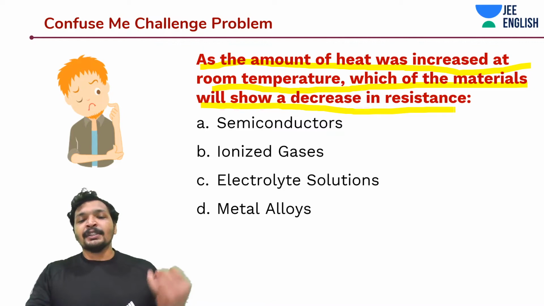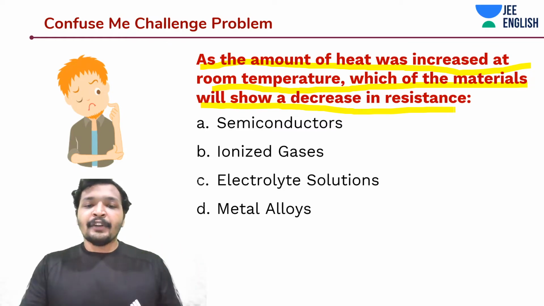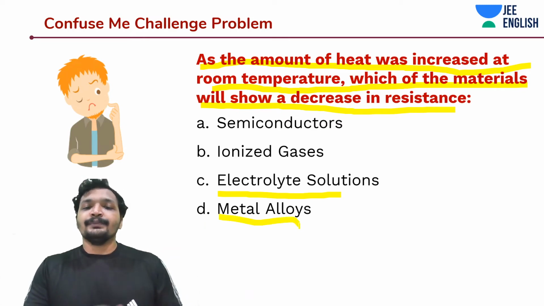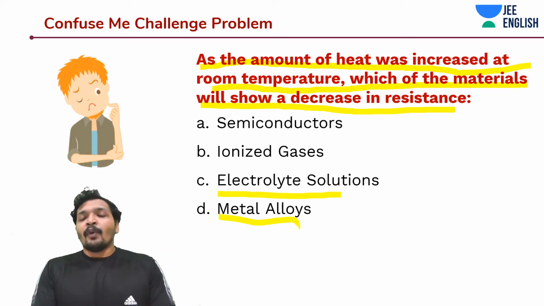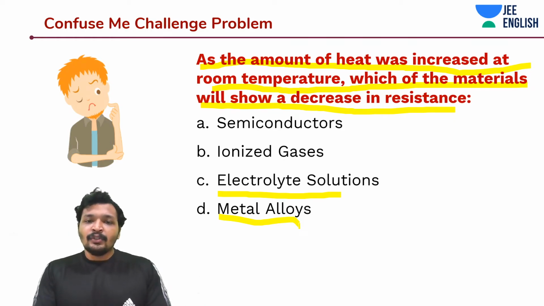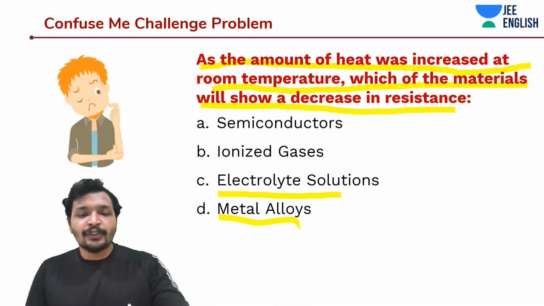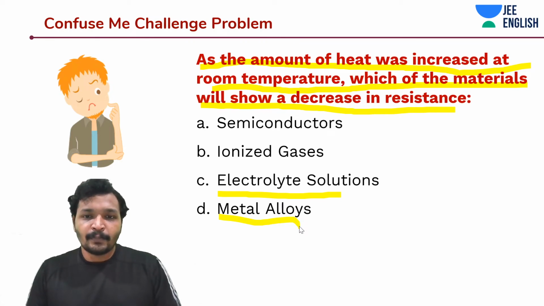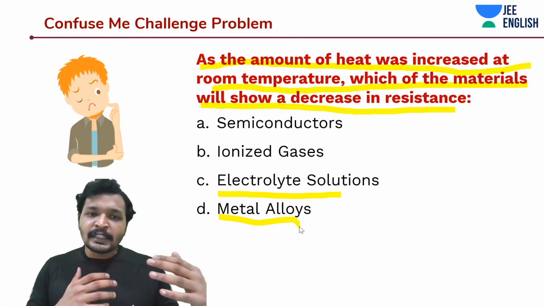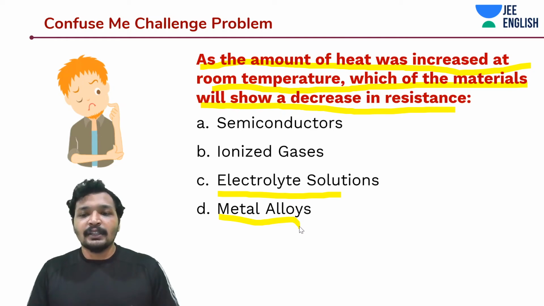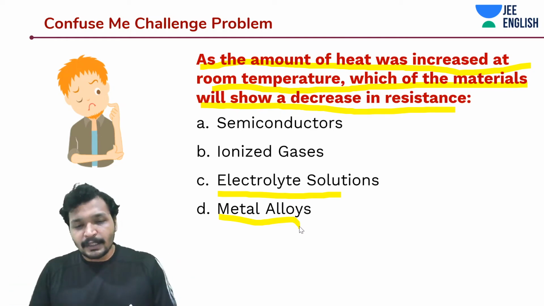Okay, given options are A. Semiconductor, B. Ionized gases, C. Electrolyte solutions, and D. Metal alloys. So what happened was, I gave some heat to some kind of materials and I wanted to notice a decrease in resistance. Think about this question, guys, very carefully. Take some time. You need to take some time for these kinds of questions and think very, very carefully. I'm asking you this as a confuse me challenge problem because there is something really confusing in it, or something that you haven't noticed much.